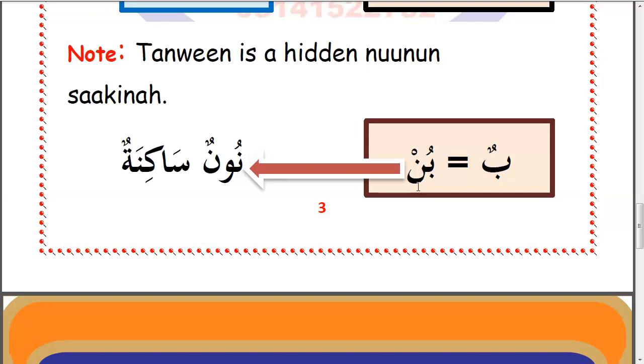So we must learn how to make reference to it in Arabic, not in English. An active student of Tajweed must know how to call it in Arabic. Nun carrying sukun is called Nun sakina. That is how you call it in Tajweed.